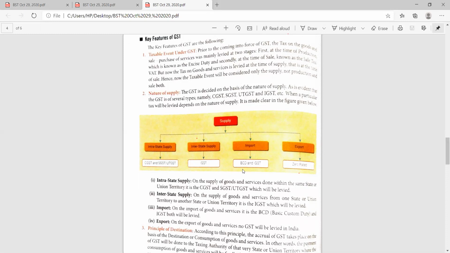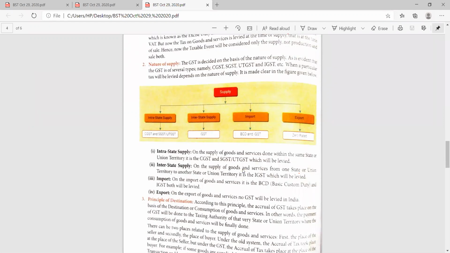Nature of supply. The GST is decided on the basis of the nature of supply. This is the evidence that the GST is of several types, namely CGST, SGST, UTGST, IGST. When a particular tax is to be levied depends on the nature of the supply. If an intrastate supply is there, then CGST and SGST or Union Territory GST is to be imposed. In interstate supply, only the IGST is to be imposed. On import, BCD and IGST is to be imposed. And on export, zero rated GST is levied in India. On export of the goods, there is no GST. That's why it is known as zero rated.